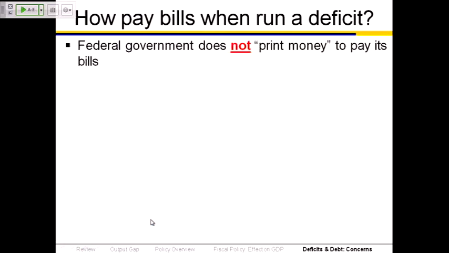How do we pay the bills when there's a deficit? Really important. The federal government does not print money. I know there's this great visual on the evening news of the printing press, and yeah, there is a printing press at the Bureau of Engraving and Printing. What they're doing with the money that they're printing is replacing the dollar bills that have gone through the washing machine. That's all. So when the government runs a deficit, they don't print money to pay their bills, they borrow.